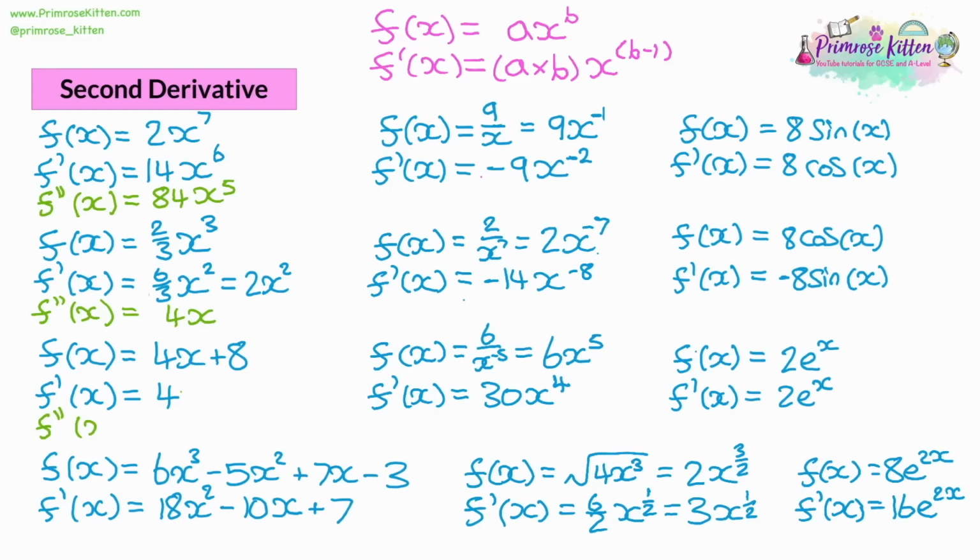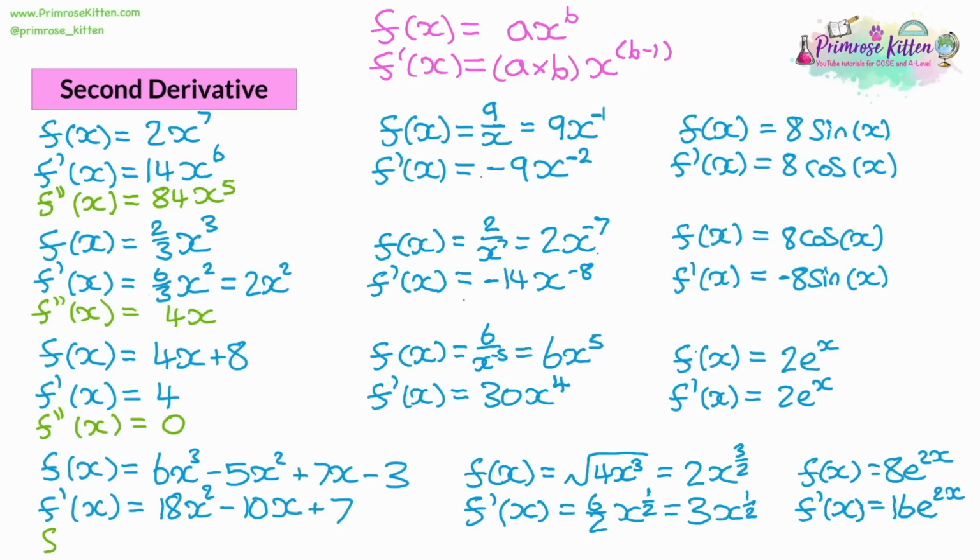Second derivative, the next one. Now, the first derivative was 4. And we've said before that essentially this is 4x to the power of 0. So we do 4 times 0, which will give us 0. Then reduce the power on the x, which will be x to the power of -1. But because we're multiplying that by 0, it's going to end up being 0 anyway, so that doesn't matter. So the second derivative of that is going to give us 0. So the second derivative, or even the first derivative, of any number will give you 0.